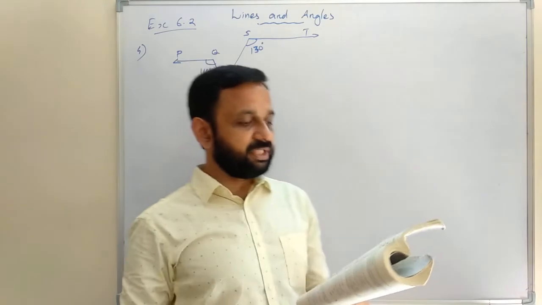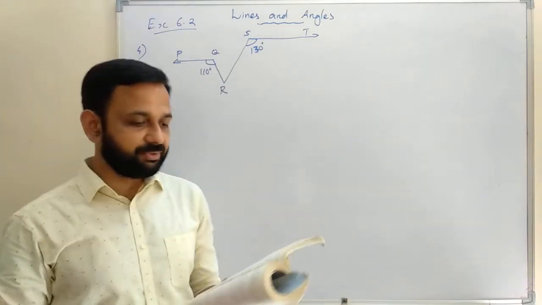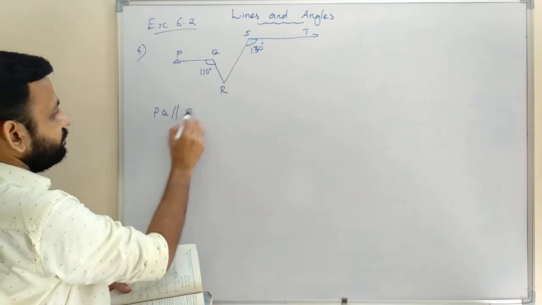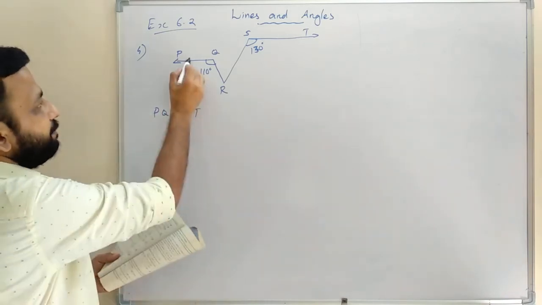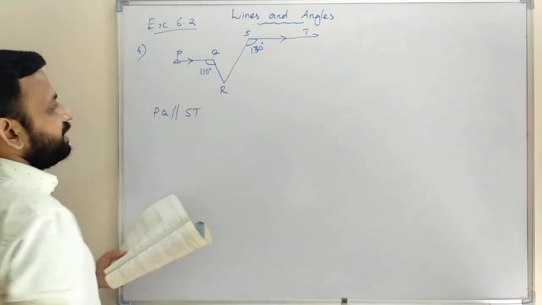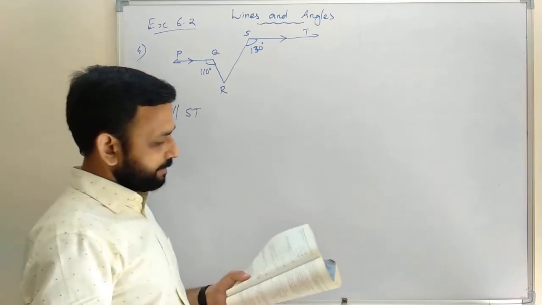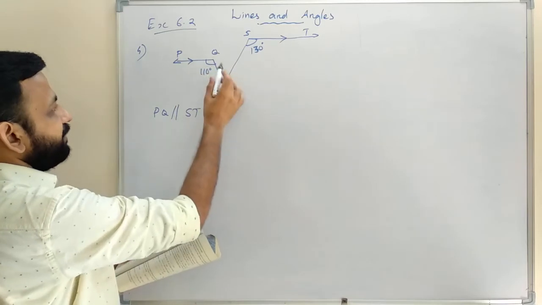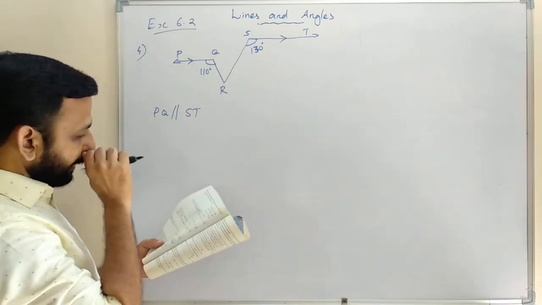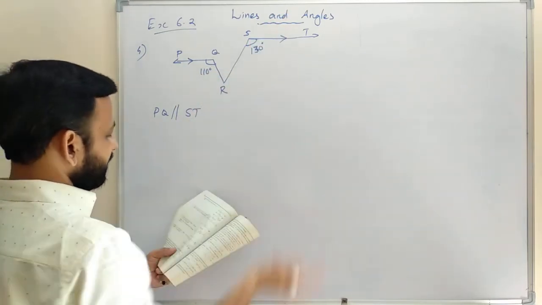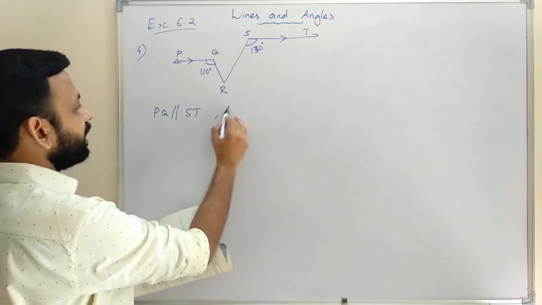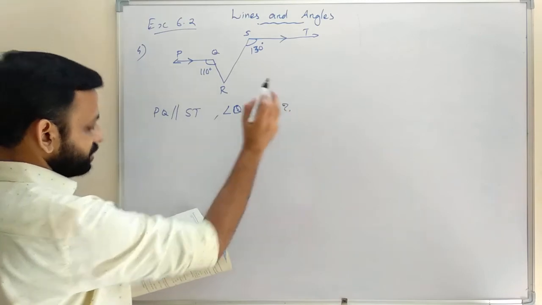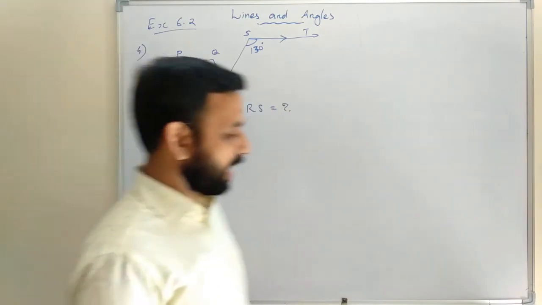In figure 6.31, given condition PQ is parallel to ST, that is given. Angle PQR is 110 degrees, that is already given in the figure. Angle RST is 130 degrees. Find angle QRS. That is our question. We need to find the angle QRS.